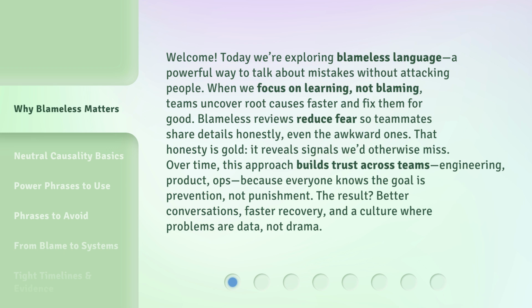Over time, this approach builds trust across teams, engineering, product, ops, because everyone knows the goal is prevention, not punishment. The result? Better conversations, faster recovery, and a culture where problems are data, not drama.